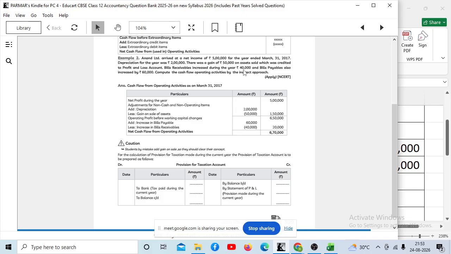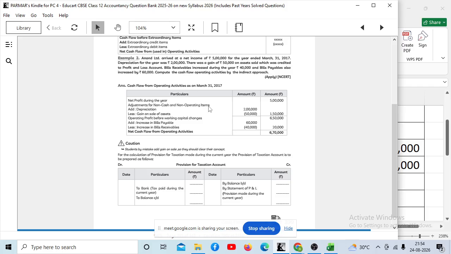Logically, bills receivable increased during the year by 40,000. What does this mean? You know the meaning of bills receivable. What is bills receivable? We should get money. You are supposed to receive the money. So if bills receivable is increased, it means you have sold your jeans pant on credit and not received the money.